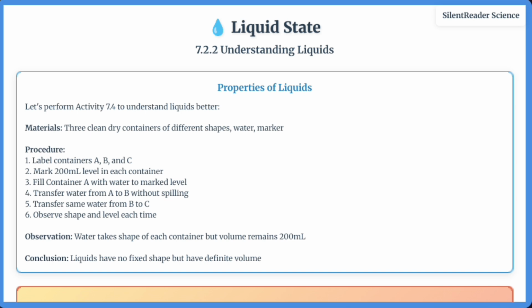When heated, liquid particles move faster, and at the boiling point, their movement becomes so vigorous that they escape as vapor. Even below boiling point, some particles at the surface have enough energy to escape. This slower process is called evaporation.